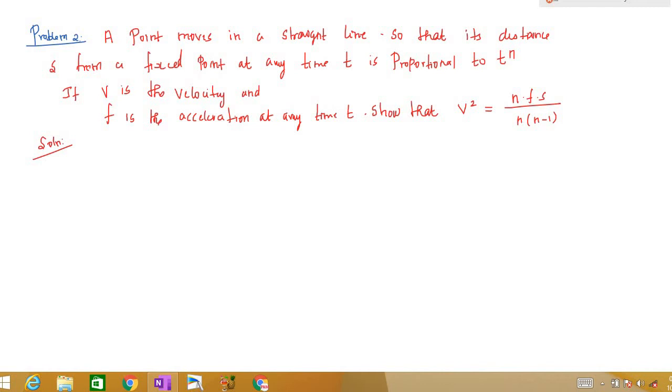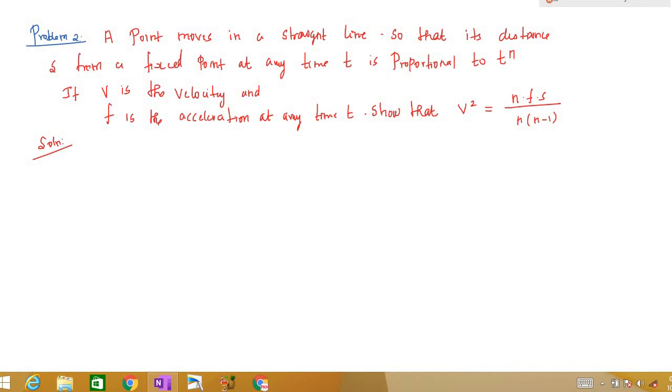So here s is the displacement, that is, the distance from O to that point is s. In the previous problem we had x, here we have s. A point moves in a straight line so that its distance s from a fixed point at any time t is proportional to t power n. In the previous problem they had given displacement to be a cos t plus b sin t, or a sin t plus b cos t. Here they are telling us that this displacement is proportional to t power n, so they have not directly given x equal to something, but just that it is proportional to t power n.